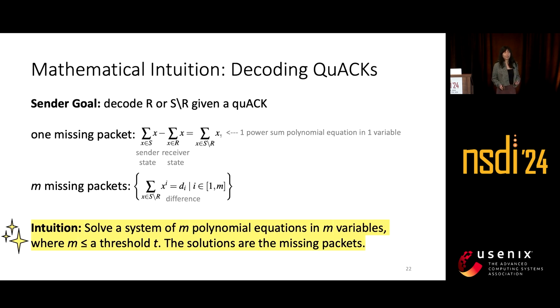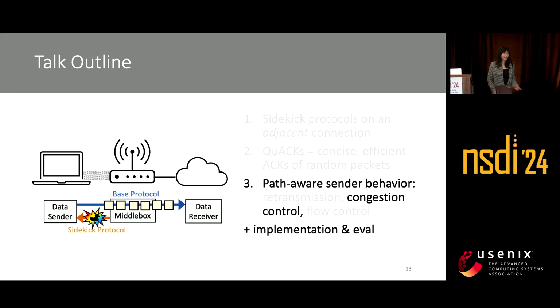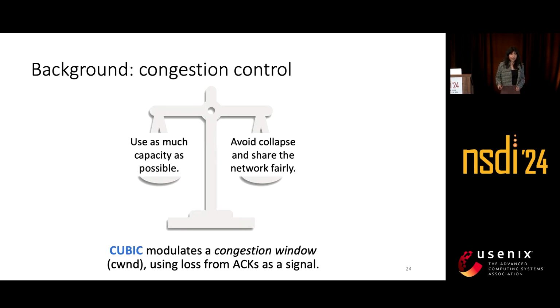OK, so now we have a way to acknowledge a set of random packets. Next, I'll talk about a path-aware congestion control algorithm. So just some background on congestion control, or how I view it, is congestion control really wants to balance two conflicting goals. One is to use as much network capacity as possible, and the other is really to share the network fairly with competing flows and to avoid congestion collapse.